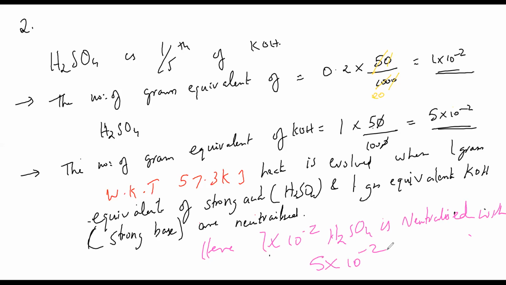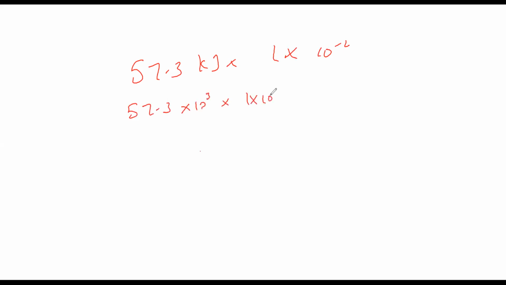We simply multiply 57.3 kilojoules into 1 into 10 power minus 2. Kilojoules is 10 cube joules, so 57.3 into 10 cube into 1 into 10 power minus 2. So this is 573 joules. This is our answer. Option D is our answer.